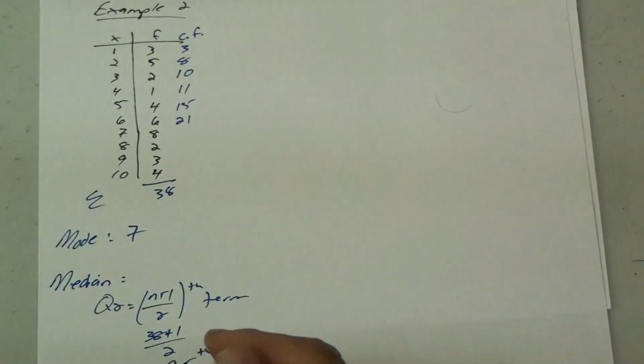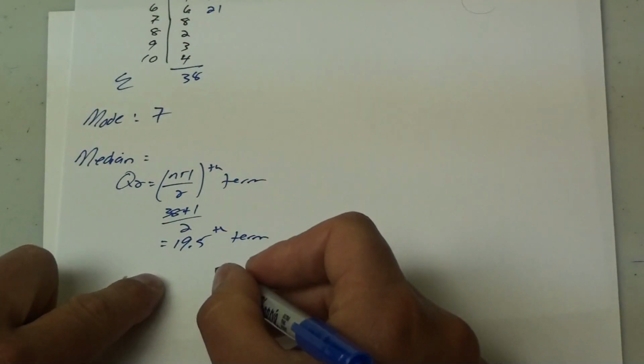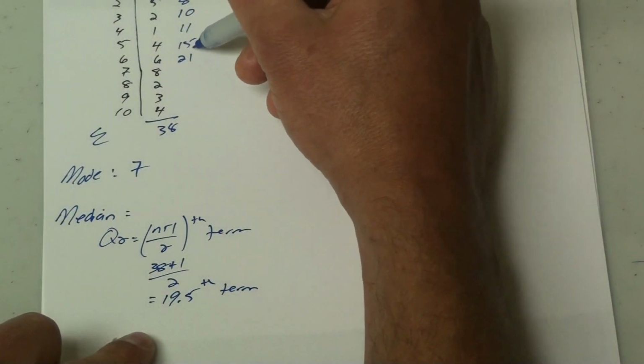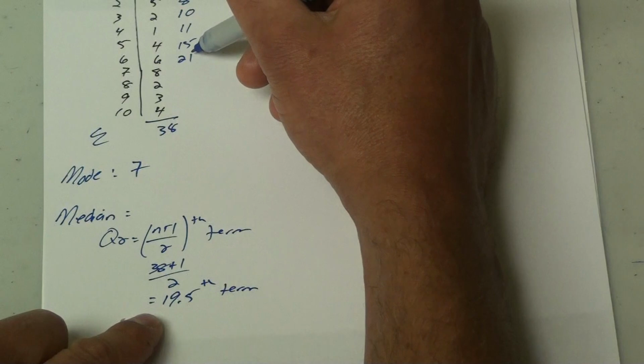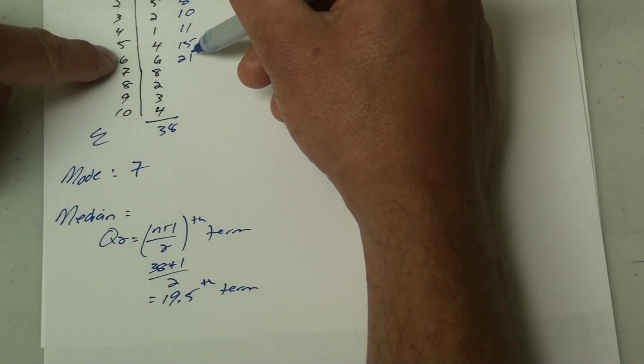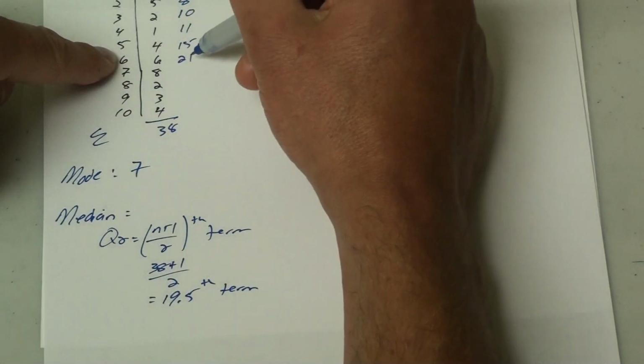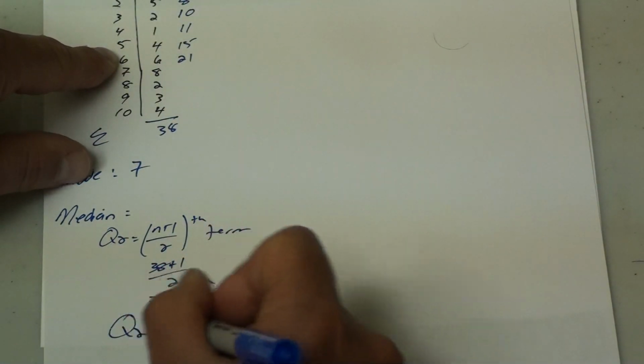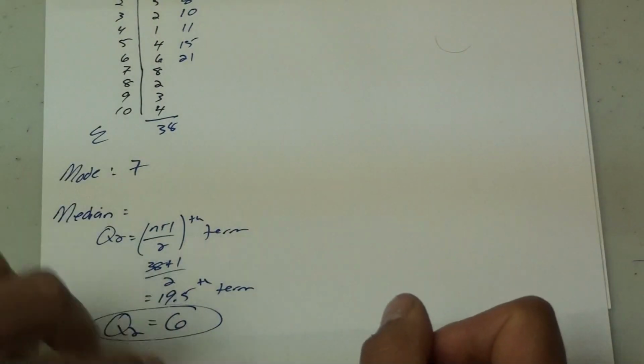The 19.5th term is right between the 19th term and the 20th term. The 16th, 17th, 18th, 19th, 20th, and 21st terms are all the number 6. So both the 19th and 20th terms are 6s, and right between them is also 6. So Q2 is 6.